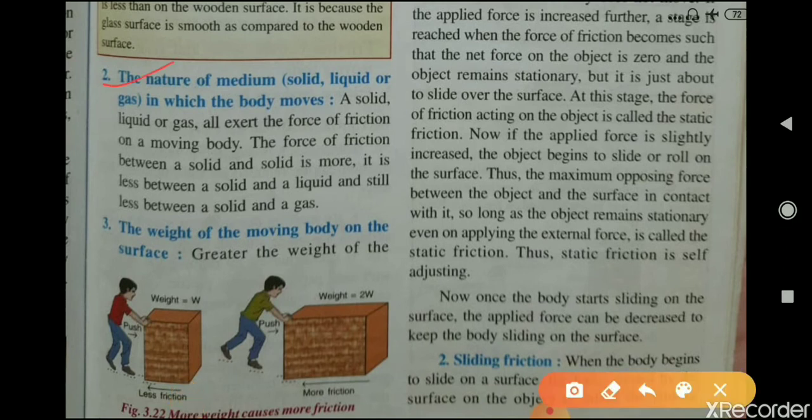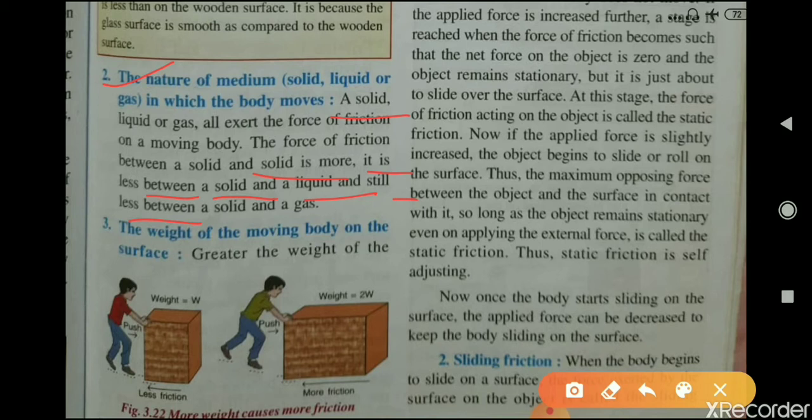the body moves. A solid, liquid or gas all exert a force of friction on a moving body. The force of friction between a solid and a solid is more. It is less between a solid and a liquid, and still less between a solid and a gas. It means the friction between two solids is more in comparison to a solid and a liquid, and is still less between a solid and a gas.